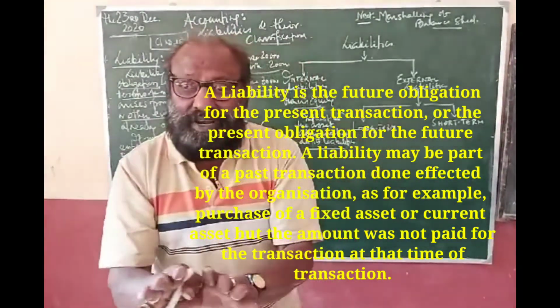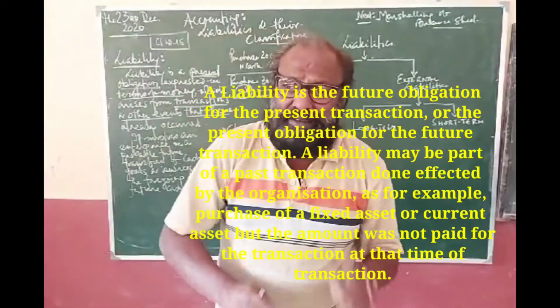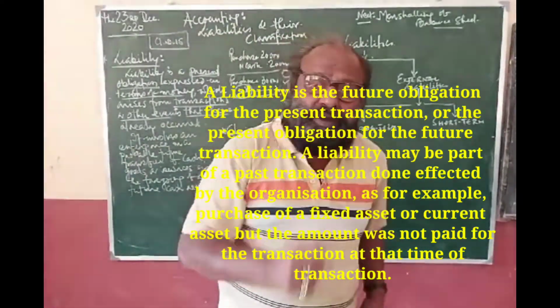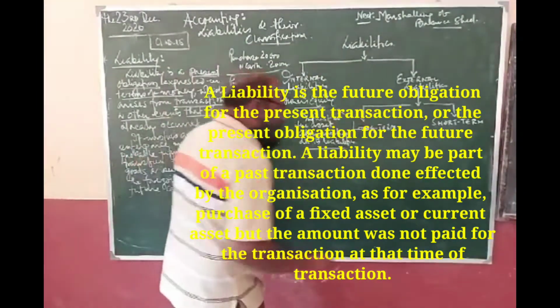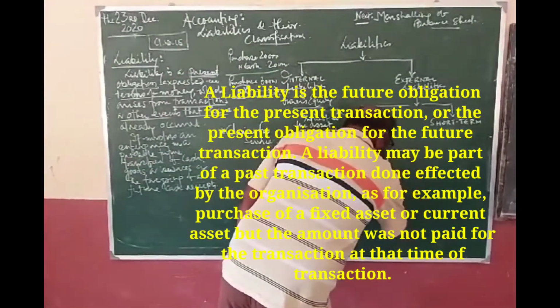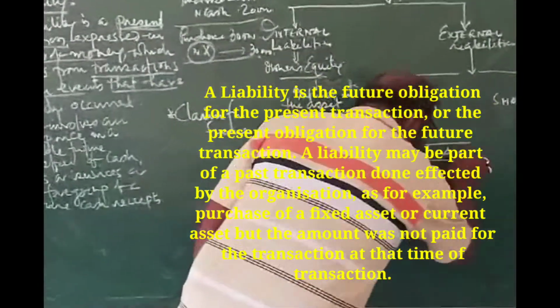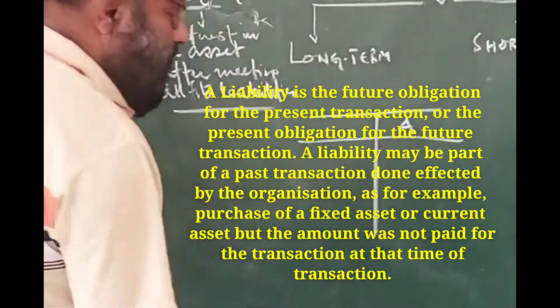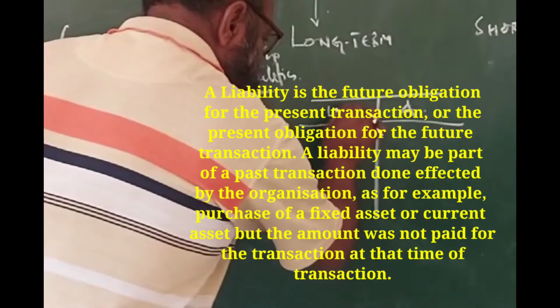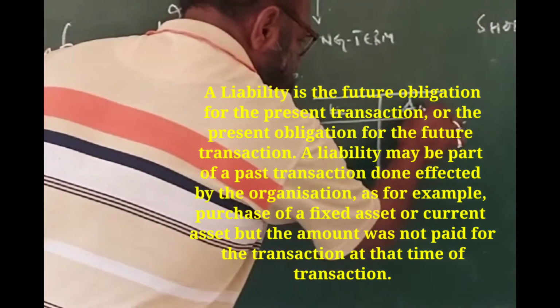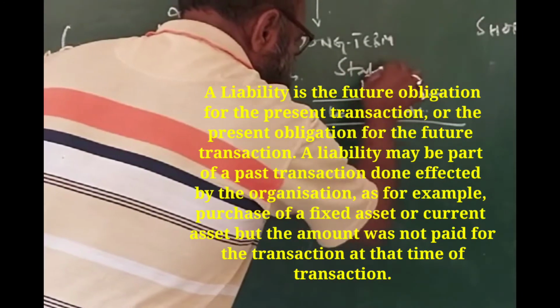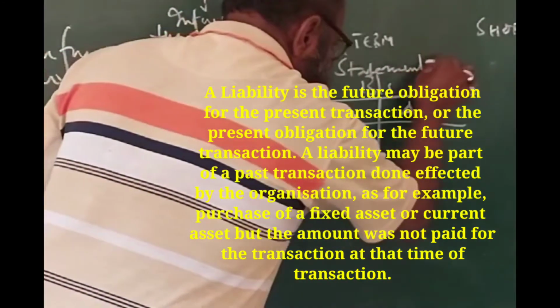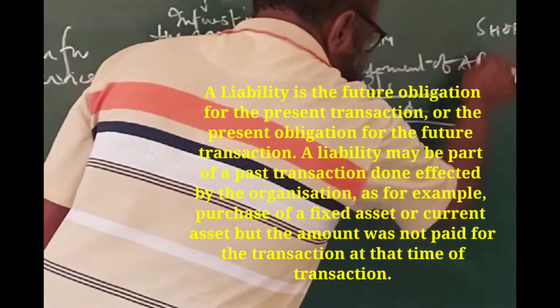So this is more or less the basic conception about the rules of debiting and crediting. So asset is shown on the right hand side of our balance sheet, and liability on the left hand side. It is on the balance sheet, or it is better to term it as statement of affairs.